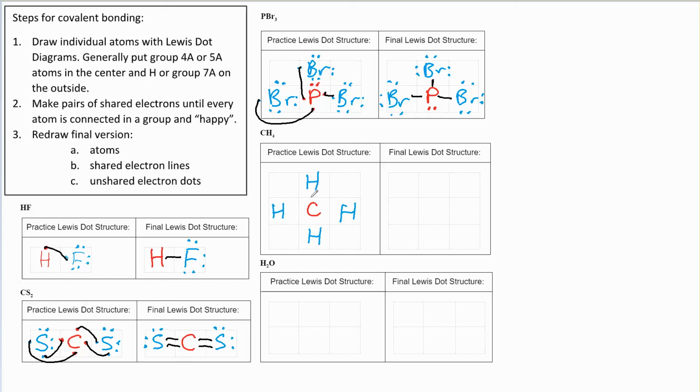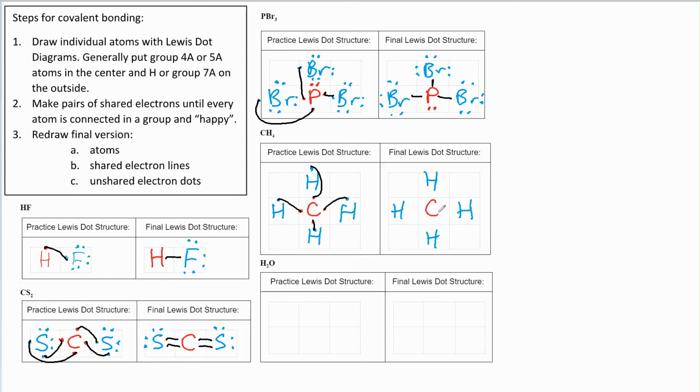All right, now for our Lewis dot diagram, carbon's in group 4. So it's going to have 4 dots. And the hydrogens are in group 1. So they're going to have 1 dot. All right, and now to pair up our lonely electrons. Like that. And redraw. So start with our atoms. Then we'll put in our lines.